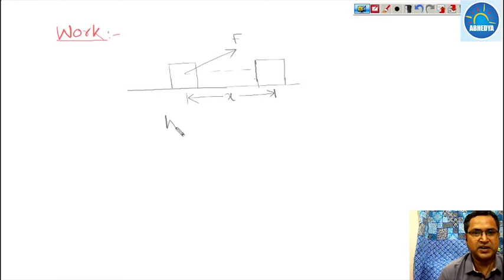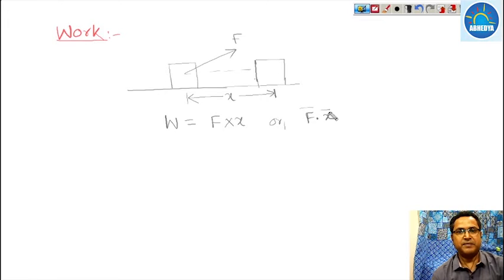Then the net work done will be the force multiplied by displacement, where force is a vector quantity and displacement is a vector quantity, and it is F dot x, the dot product of these two. So this is your work done.